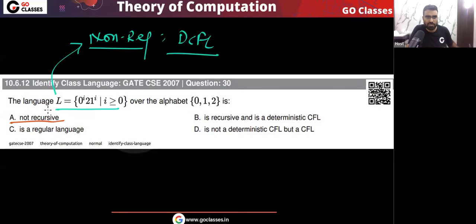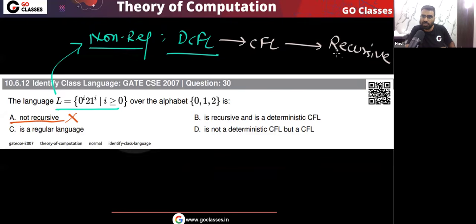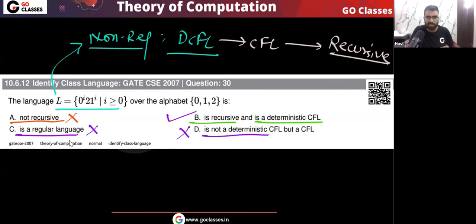This is saying not recursive. This is wrong because every DCFL is CFL, and every CFL is recursive. So this language is actually recursive. Now the question is saying this is recursive and this is DCFL. Yes, that is correct. Option B is correct. What about option C? It is regular. That is wrong. Option D is saying it is not DCFL. That is wrong because actually it is DCFL. So this is the idea.